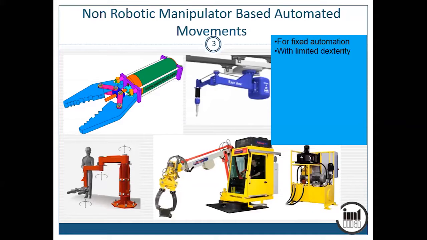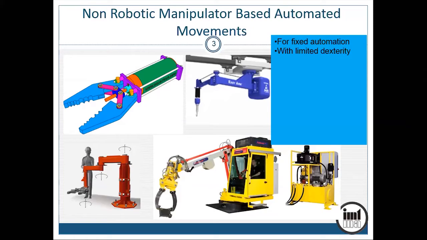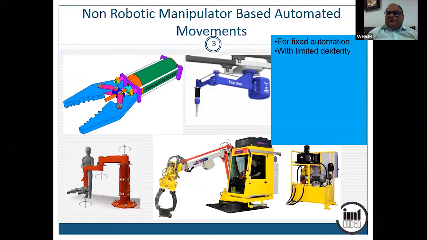I suppose people know this word dexterity. The word dexter represents hand. Ambidextrous means a person who can use both left hand and right hand. So dexterity means that the automation actuator has the flexibility, approachability and maneuverability of a human hand. So wherever the manipulation required is limited, you require limited dexterity, you can go for non-robotic automation.